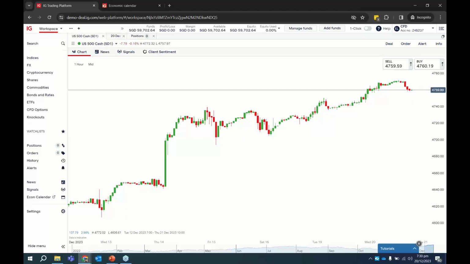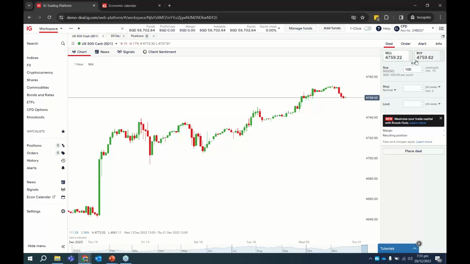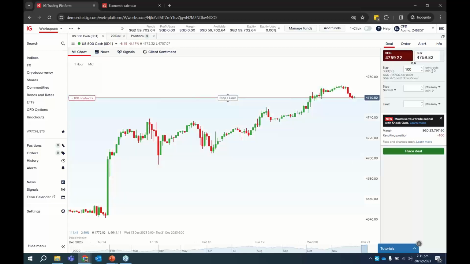Why is the buy price higher than the sell price? Definitely the buy price will always be higher than the sell price. You will not be able to find a broker where you have the sell price higher than the buy price, because that means they are showing you an error. Because if the sell price is higher, then I can just buy and sell immediately, right? If I buy and sell immediately, and the selling price is higher than the buying price, then nobody needs to work already lah. Everybody just buys low and sells high lah.